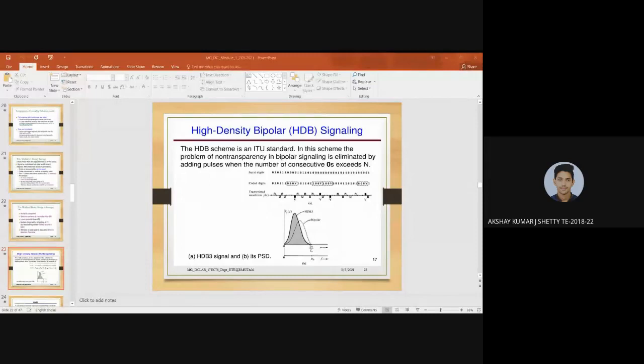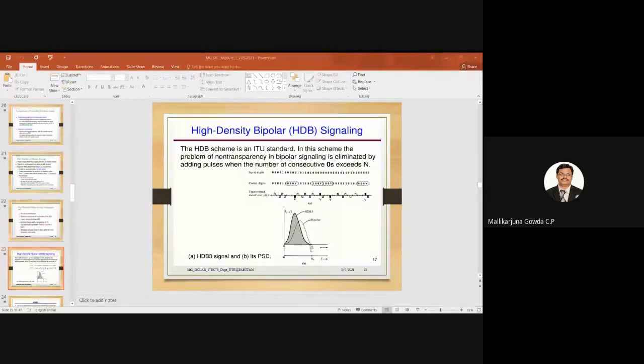Sir, bandwidth efficiency. Very good. First and foremost, the transmission bandwidth is the first property I said. Whatever may be the line code, it should occupy as small a bandwidth as possible, because as I said, bandwidth is one of the important resources for a communication engineer. Very good. The second one is power efficiency.